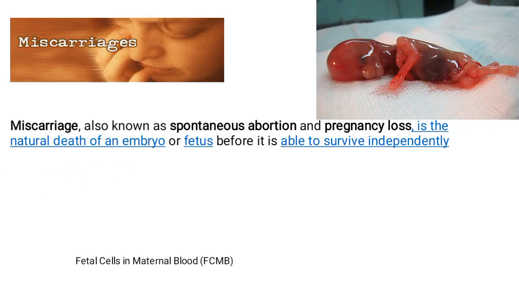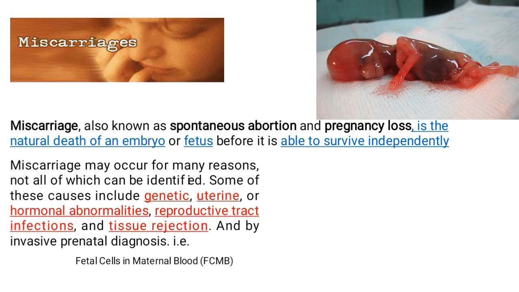Miscarriage. Miscarriage, also known as spontaneous abortion and pregnancy loss, is the natural death of an embryo or fetus before it is able to survive independently. Miscarriage and abortion are contrasted with each other. Abortions are induced by humans, and miscarriages are sometimes natural.